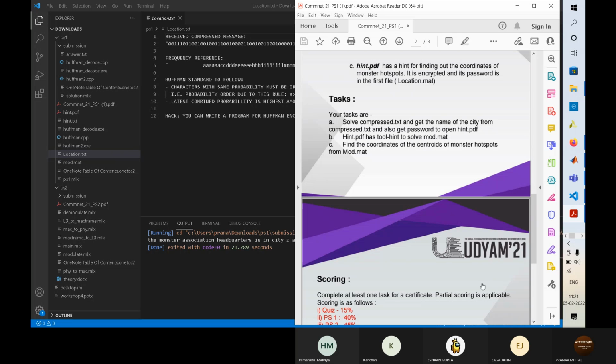Then the next thing is to demodulate using the hint that is given in hint.pdf. We have to solve mod.mat to find the coordinates of the monster hotspots.